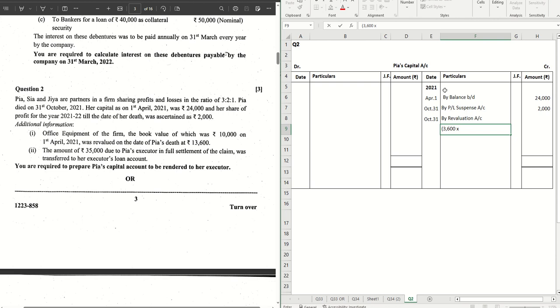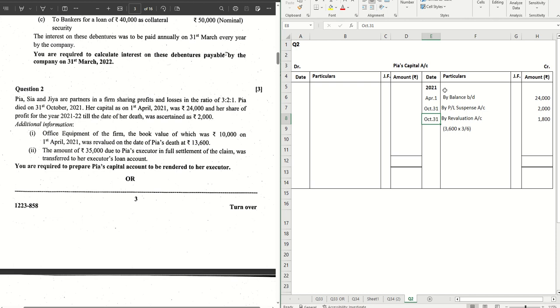Out of that, you have to calculate Pia's share, which is 3 is to 2 is to 1. So out of that, it's 3 by 6, right? So 3 by 6, we get as revaluation profit share for Pia. Let's do the calculation. 1800. Okay, that is the share of revaluation profit when the equipment is revalued at a higher value. Point number 1 is done then.